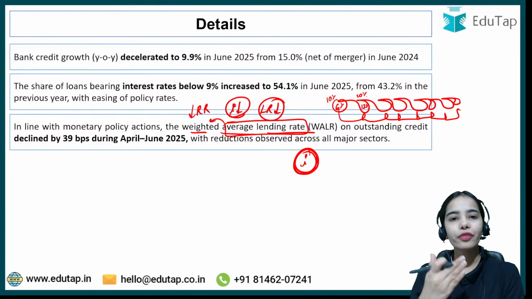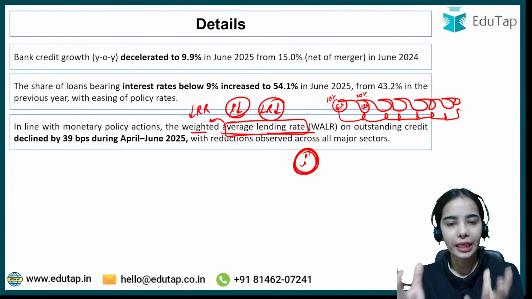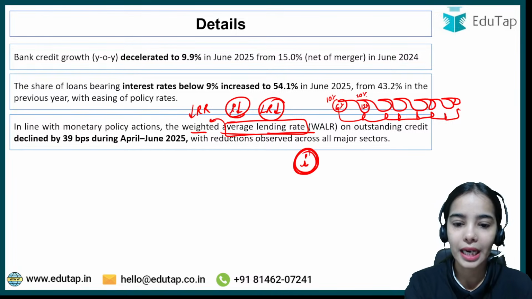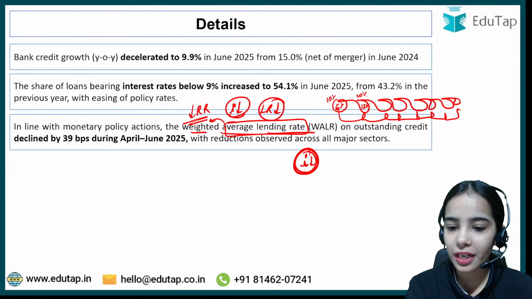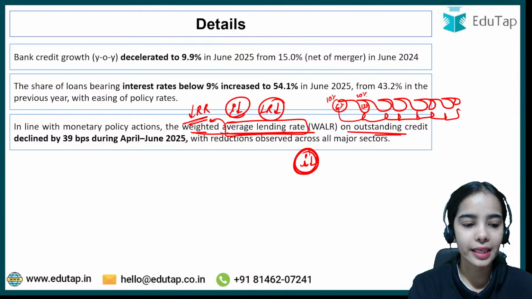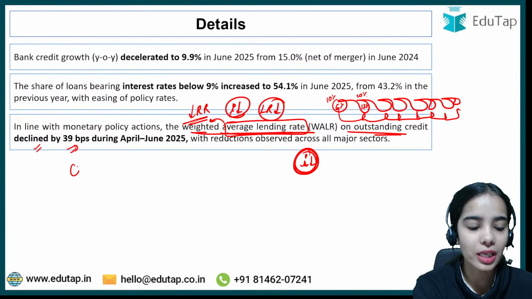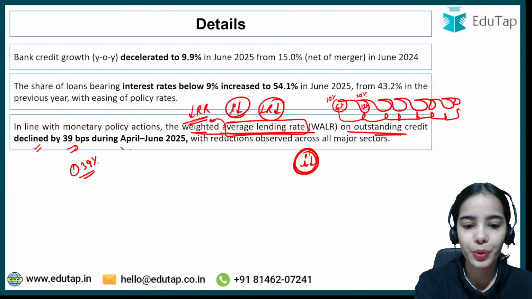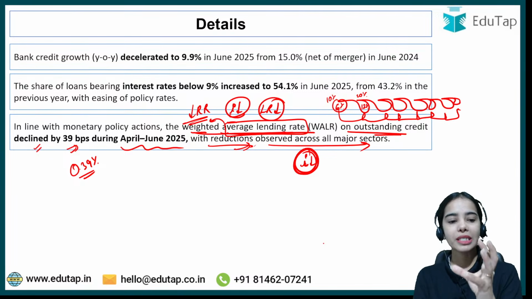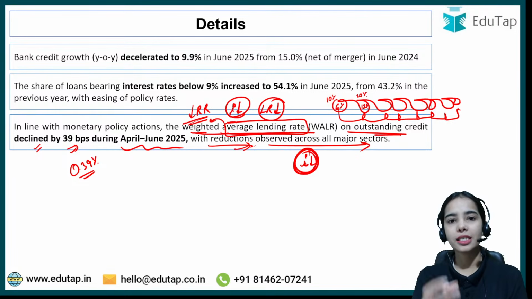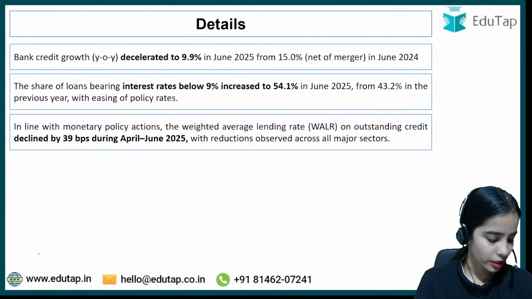Okay, so weighted average lending rate. This is the average lending rate. This is the average interest rate. Now basically repo rate is decreasing, so this lending rate or interest rate is also decreasing. So weighted average lending rate on the outstanding credit has declined by 39 basis points, that is by 0.39%, during April-June 2025, and there is a reduction that has been observed in all the major sectors. So basically the repo rate is decreasing, so the weighted average lending rate has also decreased. This is the idea. Any confusion here, anyone?